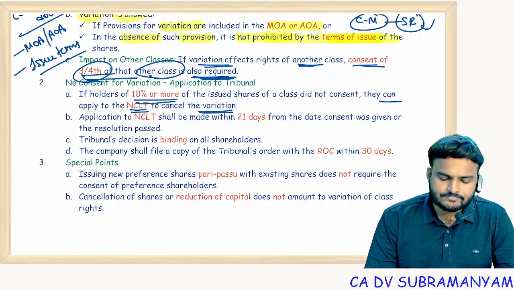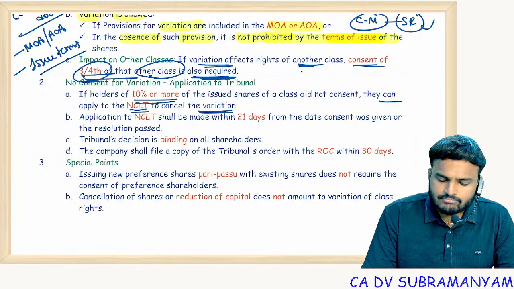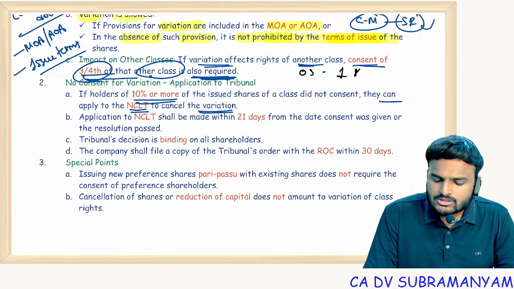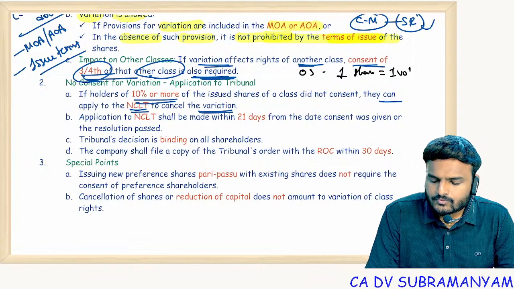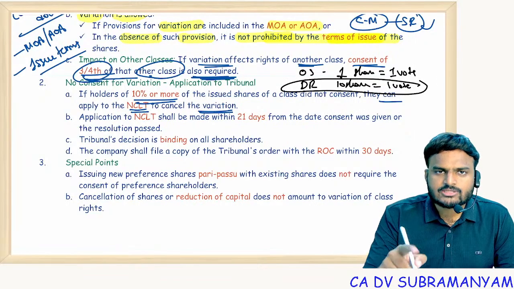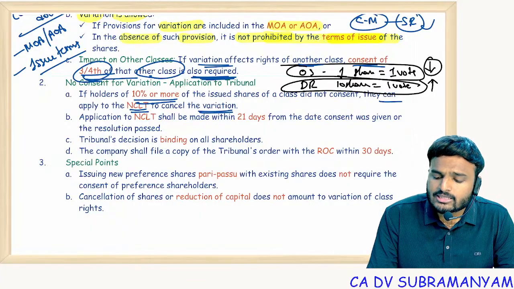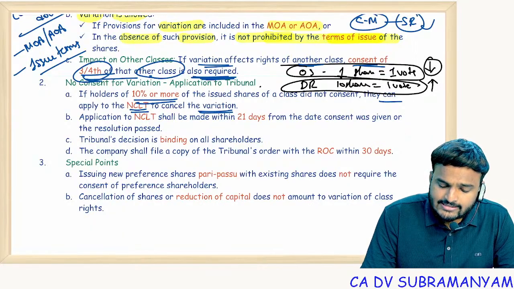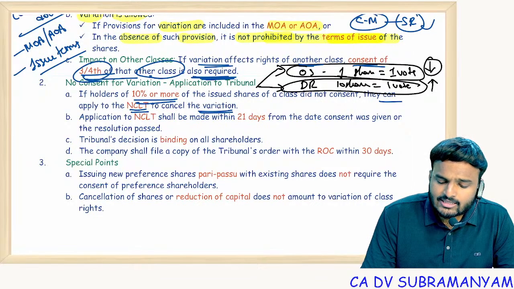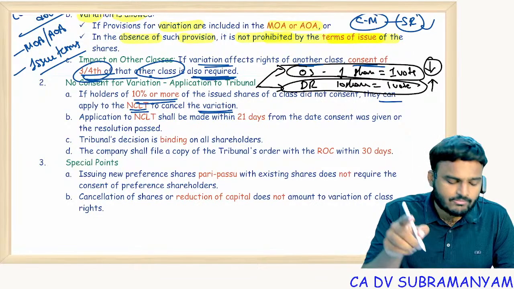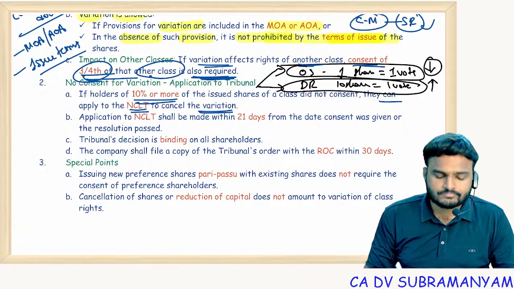Getting my point? If you want an example: ordinary shares, 1 share equals 1 vote. Differential rights, 10 shares equal 1 vote. Now we decide to increase the voting power of the differential rights. Then the ordinary shareholders' voting power will proportionately be reduced. So a variation affecting one class has an effect on another class, and now you have to take similar consent from the other class members also. Getting it?